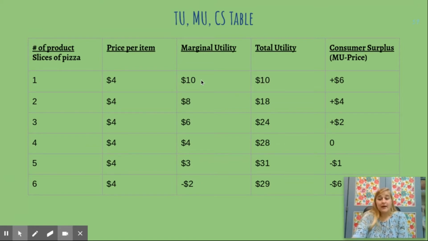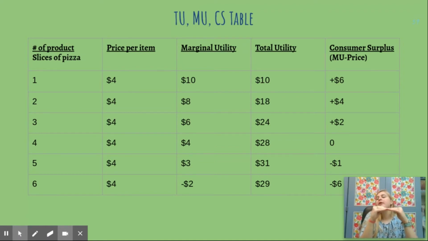First slice of pizza, I had satisfaction at about $10. Second slice of pizza, I had satisfaction at about $8. So total, that's 18. You see how this column is just, you gradually add the utility, okay? Let's skip down a little bit. Let's say I'm on my fourth slice of pizza and I'm not hungry anymore. Actually, I'm pretty full. The price is still $4 and I could probably stuff another piece of pizza, okay? So I'd pay $4 for that pizza.